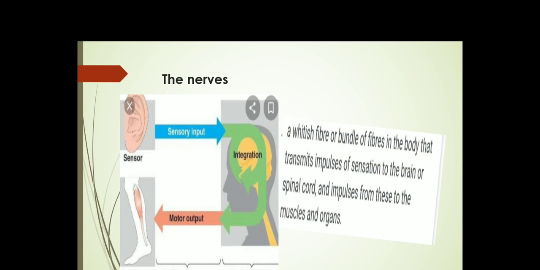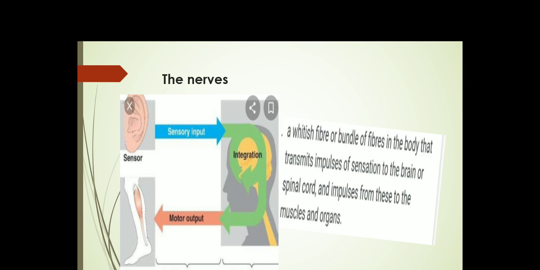Now children, we will learn about the nerves. What are nerves? Nerves form a network of pathways for conducting information throughout the body. They transfer messages to and from the brain so that it can function efficiently.